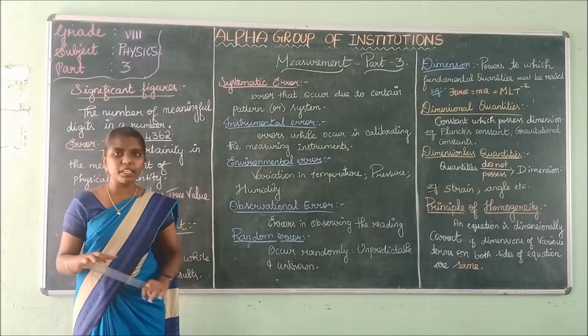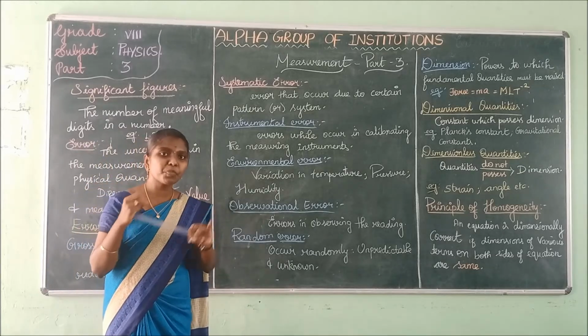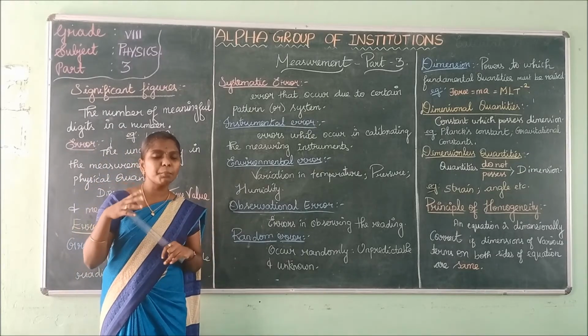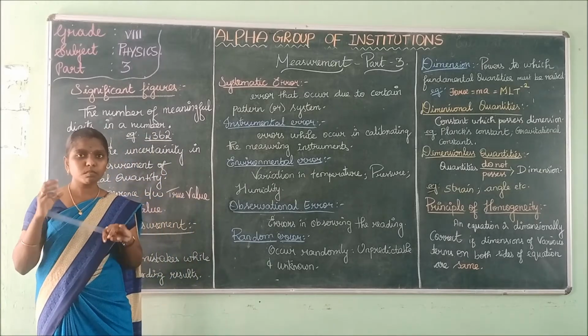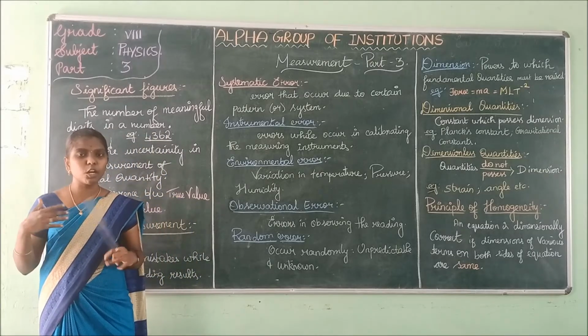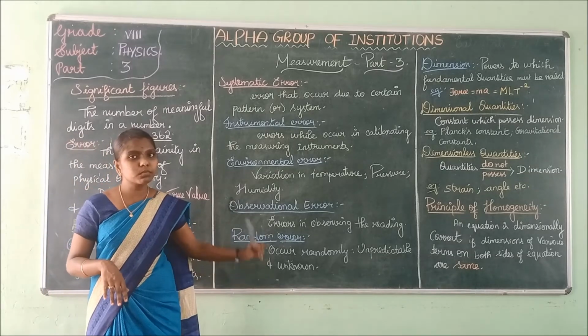Next is random error. Random errors are unknown errors, and they are unpredictable. We can't predict that this error is going to occur. It occurs randomly without our conscious knowledge. Those errors are called random errors.